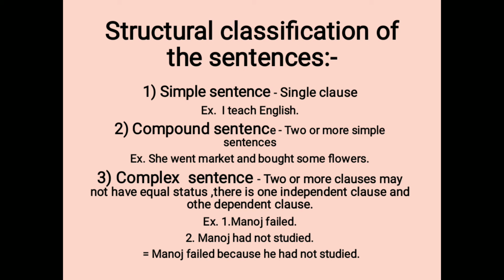Second sentence, Manoj had not studied. The complex sentence is, Manoj failed because he had not studied. Here, because he had not studied is a dependent clause and it depends on the independent clause, that is Manoj failed. A dependent clause may function as an adjective, adverb, subject, object or complement.